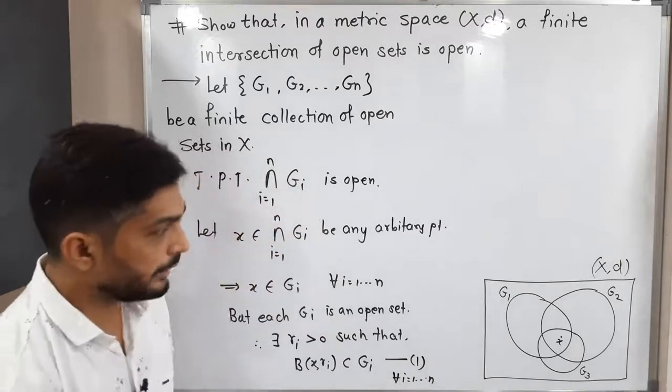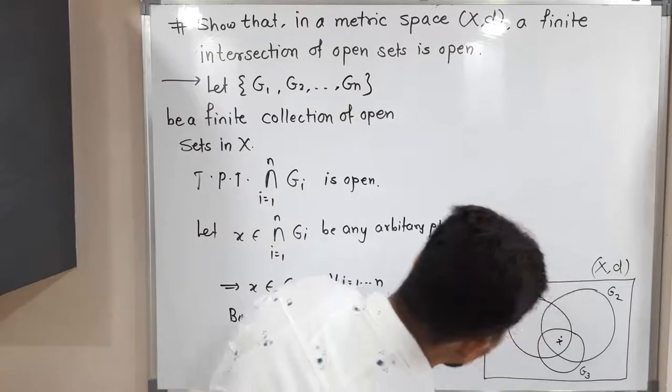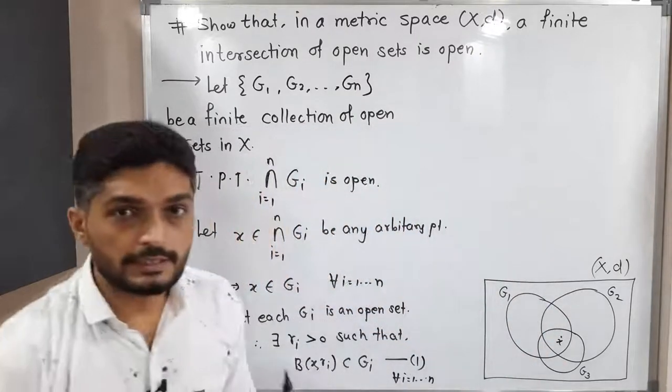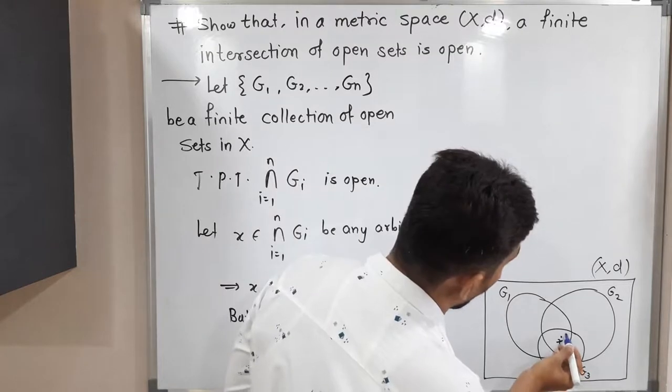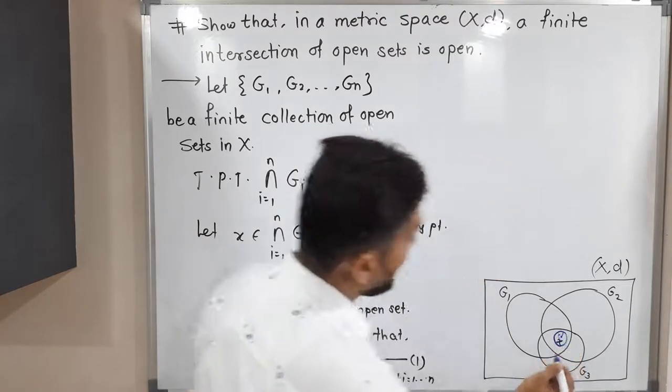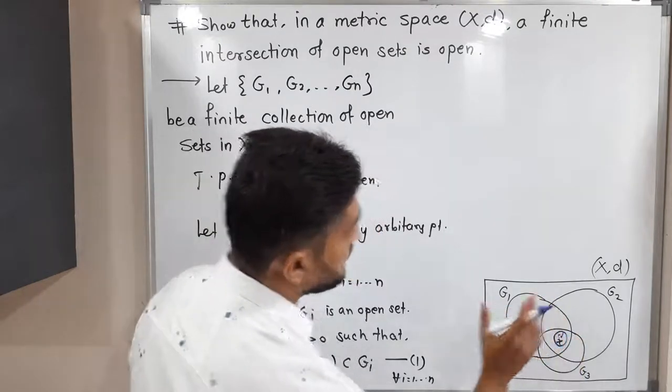Let me show it in a diagram. x belongs to G1, G1 is an open set. Therefore, there exists some ball around x with radius r1 such that that ball lies in G1.